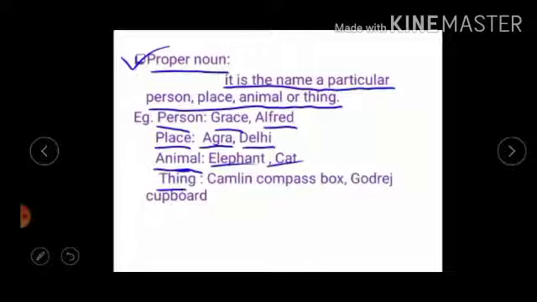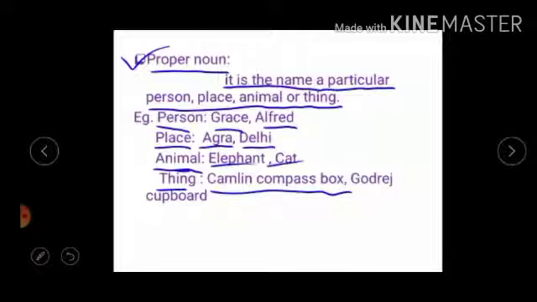Then particular name of a thing: Camlin compass box. Listen here, children. If we tell only compass box, it is a common noun. But here we are telling the name of the compass box, Camlin.